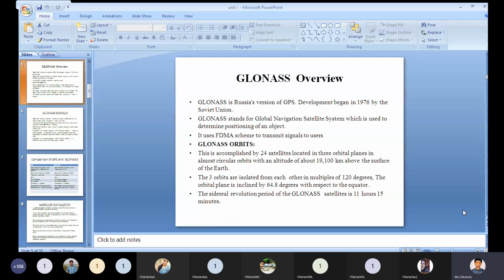GLONASS stands for Global Navigation Satellite System, which is used to determine the positioning of an object.